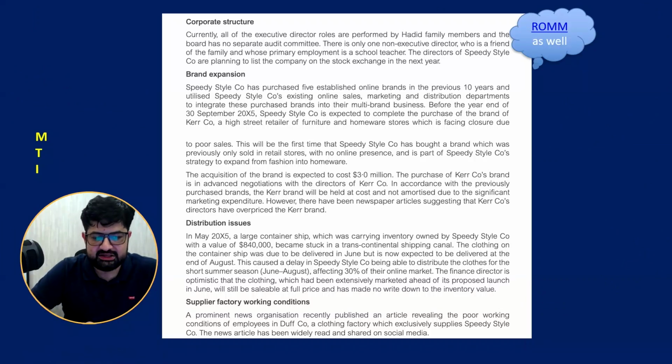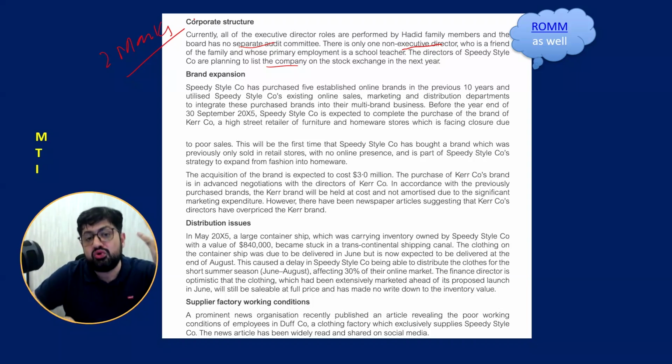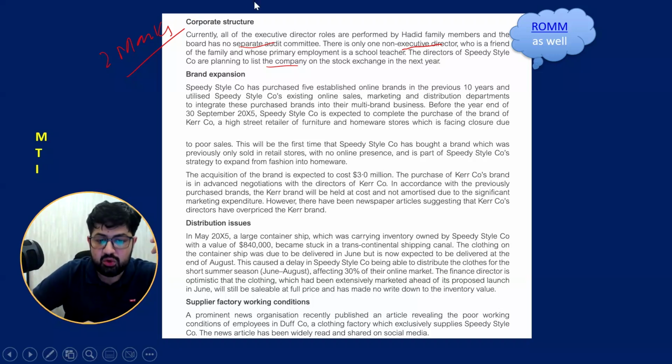So second issue, that is risk of material misstatement. That is the poor corporate governance structure where there is no audit committee, only one executive director. And they are planning to list as well. So no separate audit committee. So now this is basically which is 2 marks point. Okay, now how to discuss it as audit risk? Because there is no accounting issue, we have to explain how it is, risk of material misstatement.